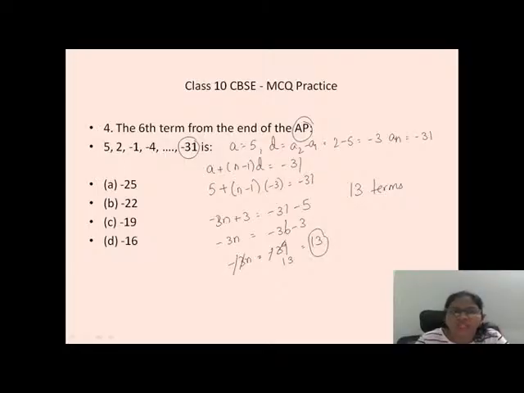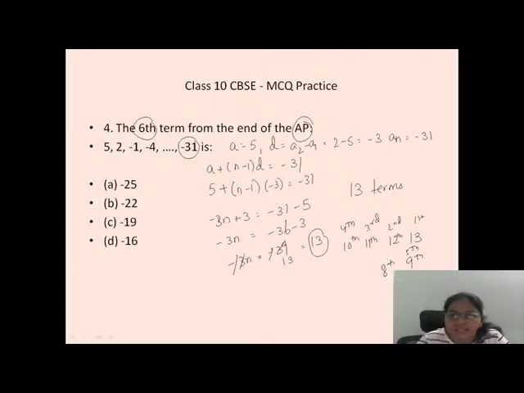Now they want the sixth term from the end. Now start counting. If 13 is the last term, this is the first term from the end. 12th one is the second term. 11th one will be the third term. 10th one will be the fourth term. And 9th one will be the fifth term.